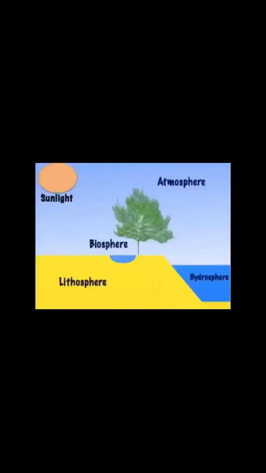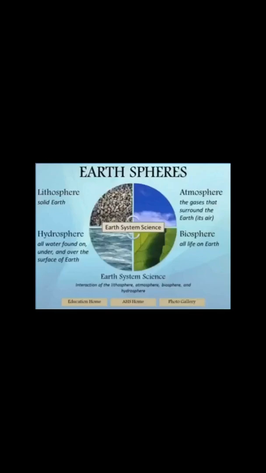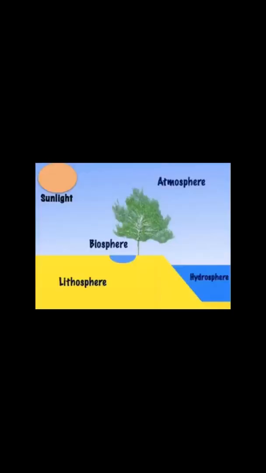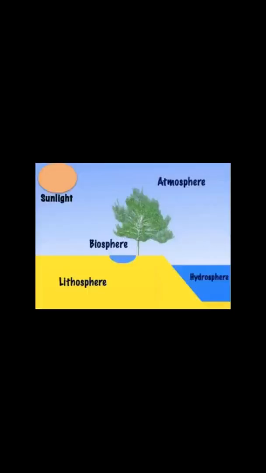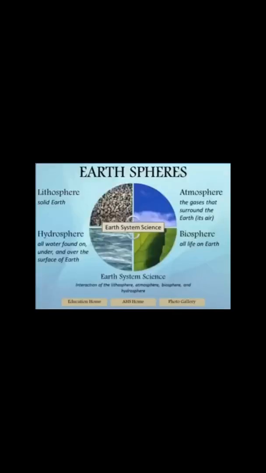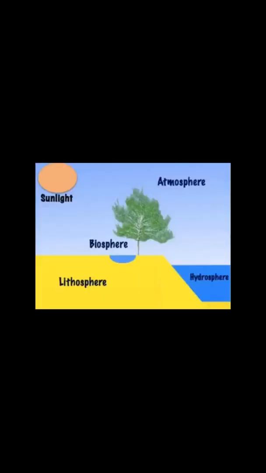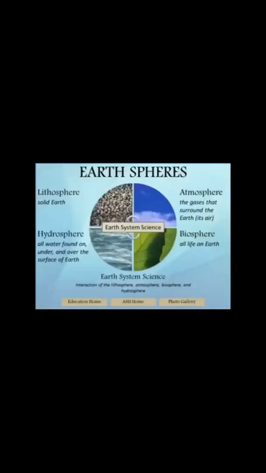The knowledge about the interior of the earth is very interesting. Let's find out. The earth system can be placed into four major subsystems, that is land, water, living things and air. These four subsystems are called spheres. Specifically, they are lithosphere, land, hydrosphere, water, biosphere, living things and atmosphere, air. Let's study in detail.